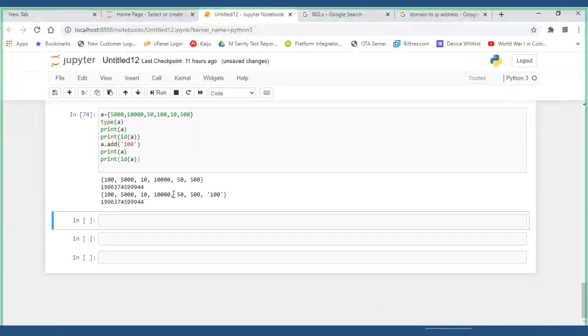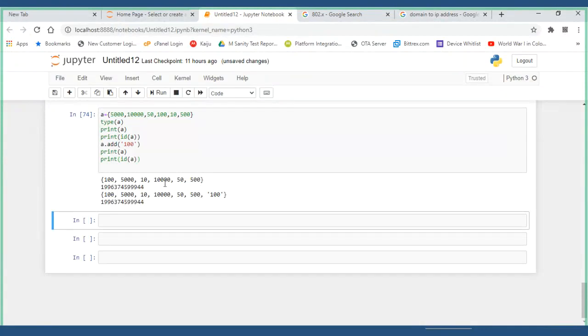They are pointing to the same object, correct? Order is not preserved, correct? Set is mutable. Now it is clear for our minds. Siddharth, it is clear, right? Yes. Set is mutable.